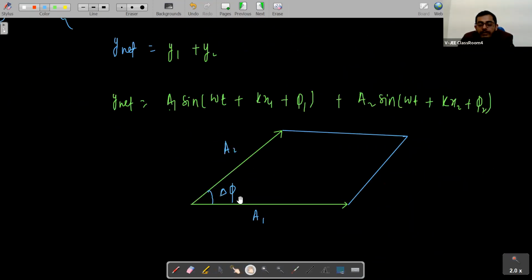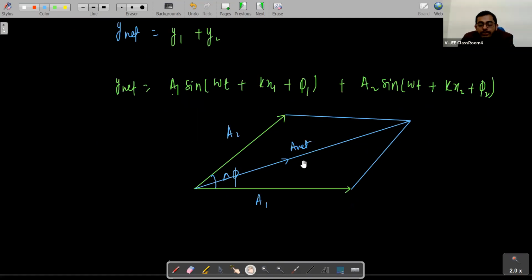And if this is the resultant, if this is a net, then a net will be how much? A net will be the square root of a1 square plus a2 square plus 2a1a2 cos delta phi, right?